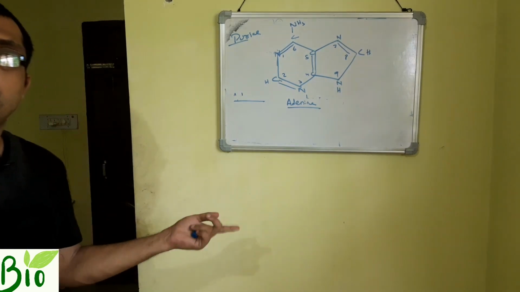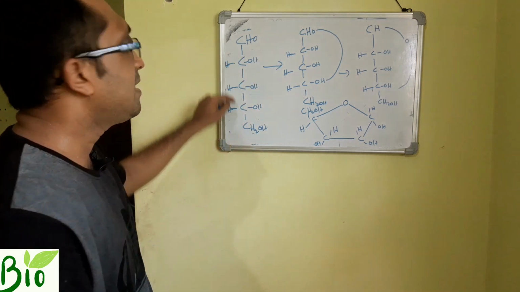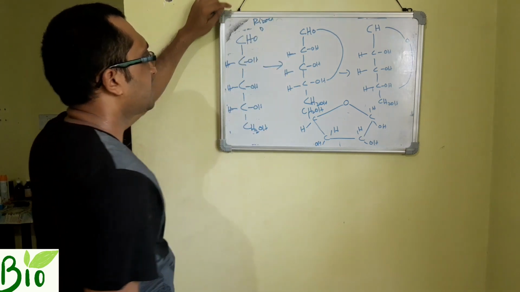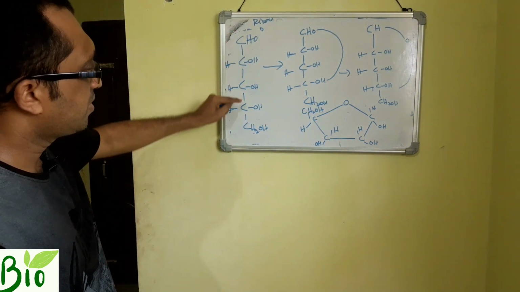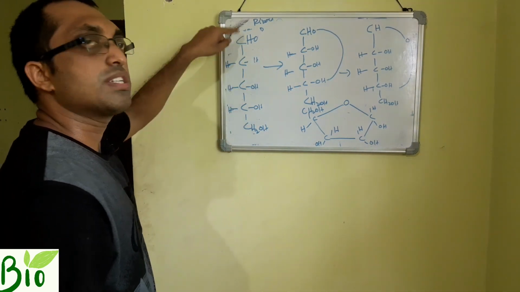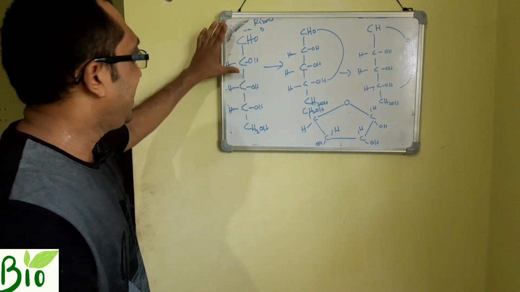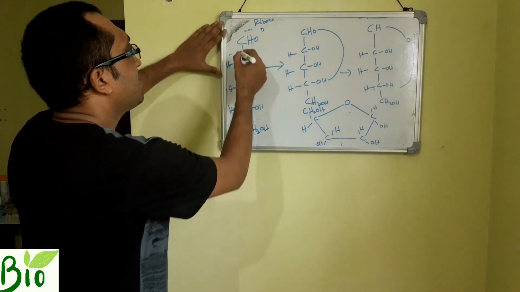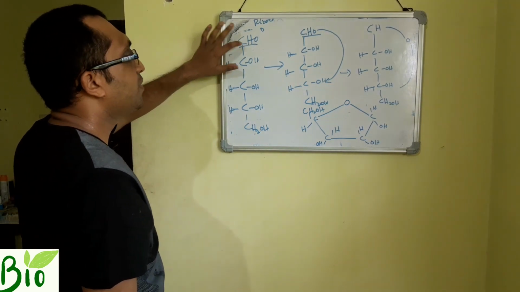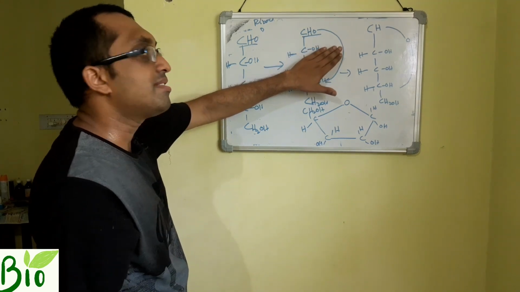Now we will go for the sugar. The sugar is always a pentose sugar, normally ribose or sometimes deoxyribose. This is the structure of ribose. If I erase one oxygen from here, it becomes deoxyribose. This is the aliphatic way I have shown, but in nature the sugar is not like that. Always in nature, this aldehyde group attacks this alcohol group and forms a hemiacetal group.